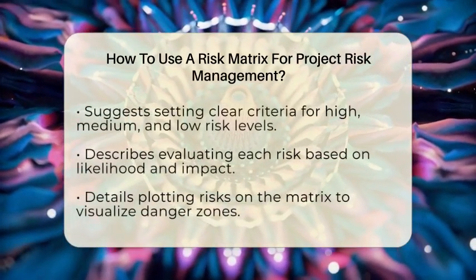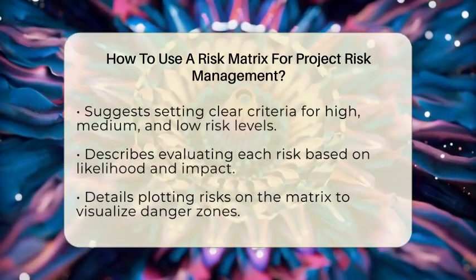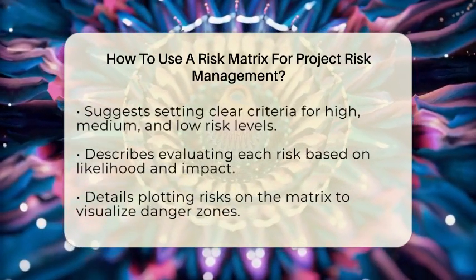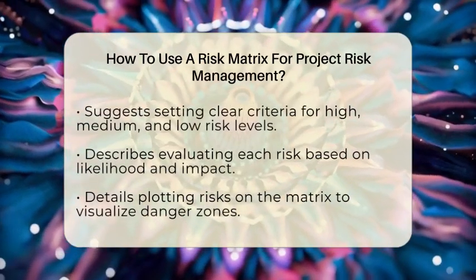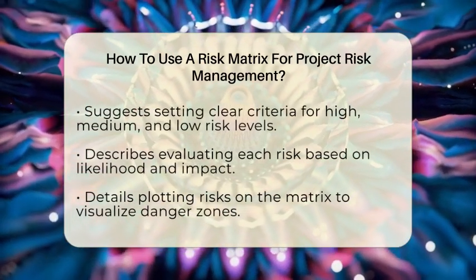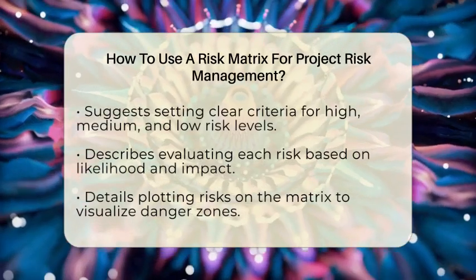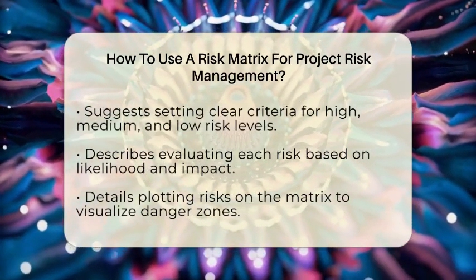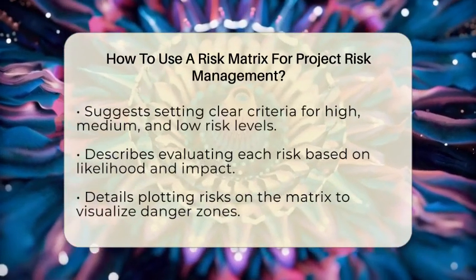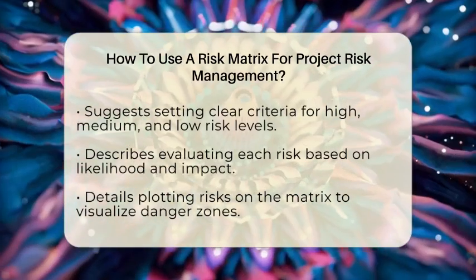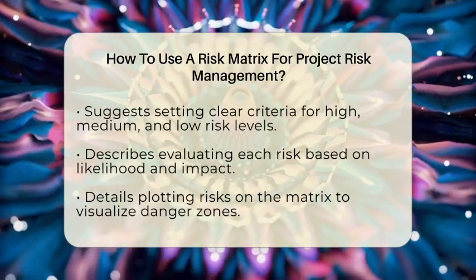The first step is to identify all the risks your project might face. Think about delays, budget overruns, resource shortages, or technical failures. Once you have your list, set clear criteria for what counts as high, medium, or low for both likelihood and impact. For example, a risk that could delay your project by more than a week might be high impact, while a minor software glitch might be low impact.